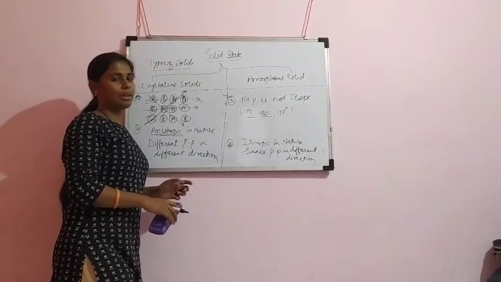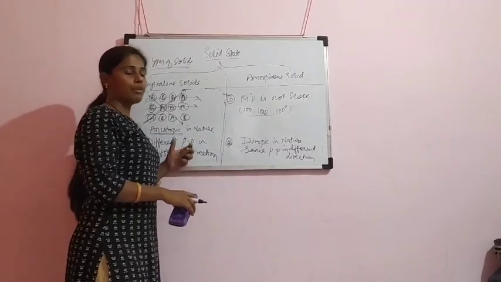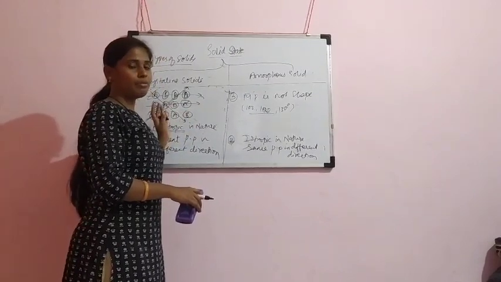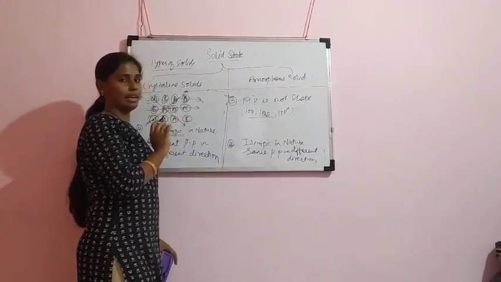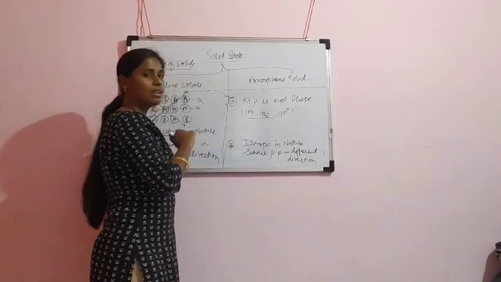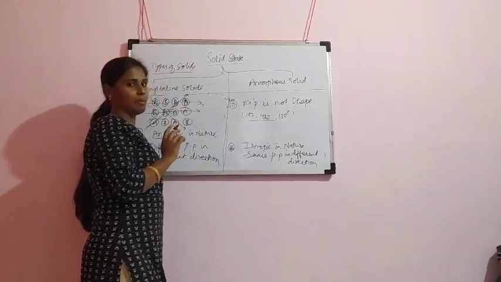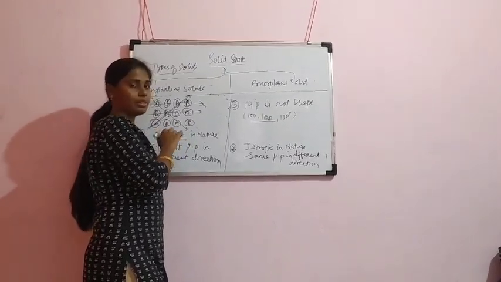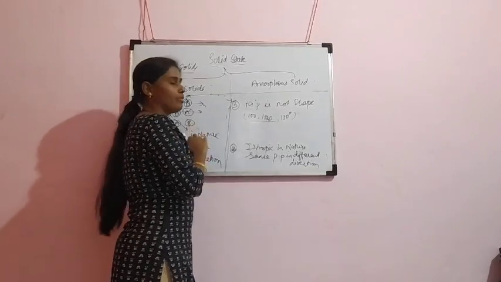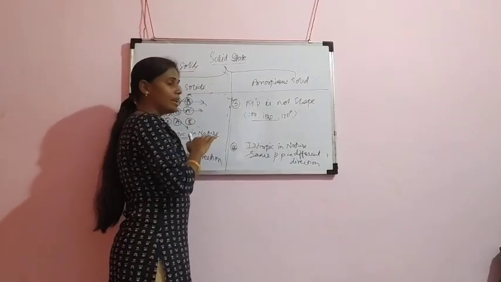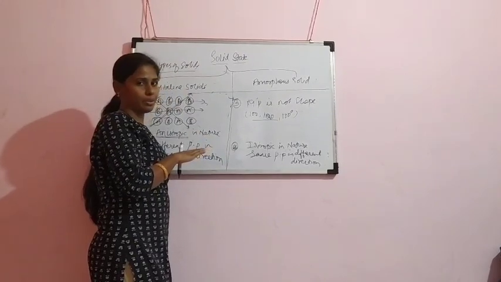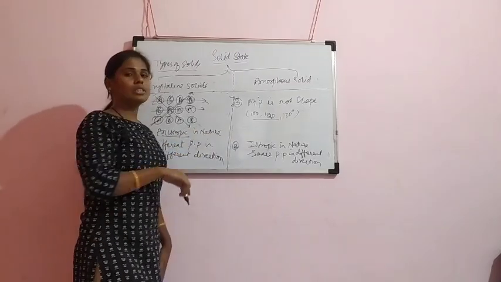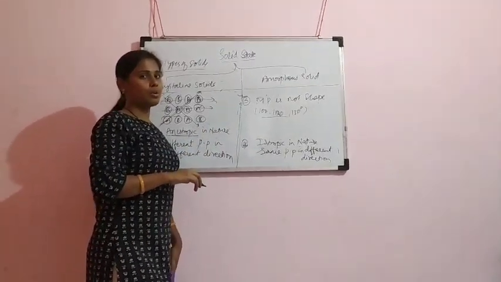Okay, I will repeat. What is the first difference? Regularly arranged. The constituent particles are arranged regularly in crystalline solids, whereas in amorphous solids the constituent particles are arranged in an irregular manner. Second one, they have a sharp melting point in crystalline solids, whereas in amorphous solids there is no sharp melting point. Okay, these crystalline solids are called true solids, whereas amorphous solids are called pseudo solids or supercooled liquids.